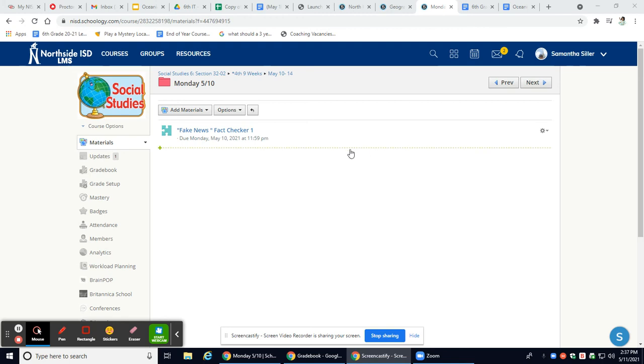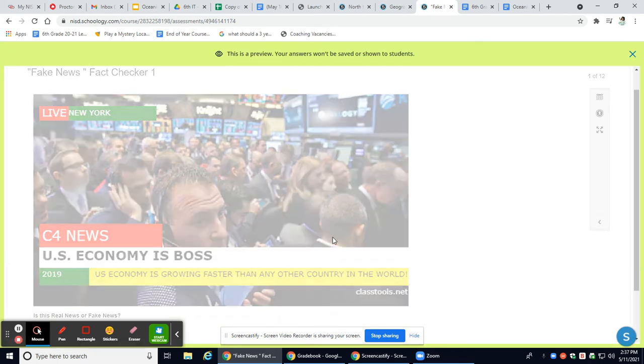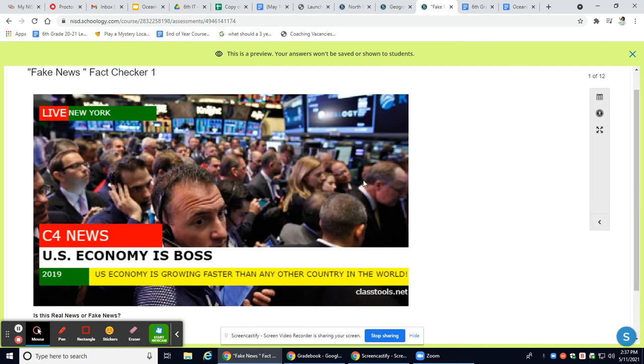All right, so we're going to have this fake news fact checker. And so that's literally what you're going to do. You're going to check to see if the headline is real news or fake news. You have 3 attempts on this assignment.